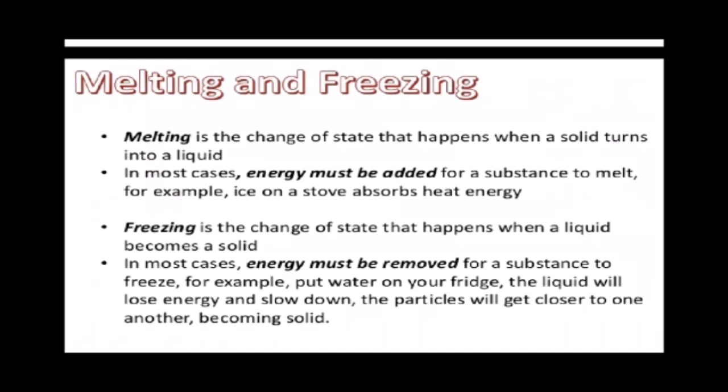Melting and freezing. Melting is the change of state that happens when a solid turns into liquid. In most cases, energy must be added for a substance to melt. For example, ice on a stove absorbs heat energy. Freezing is the change of state that happens when a liquid becomes a solid. In most cases, energy must be removed for a substance to freeze. For example, put water in your fridge. The liquid will lose energy and slow down. The particles will get closer to one another, becoming solid.